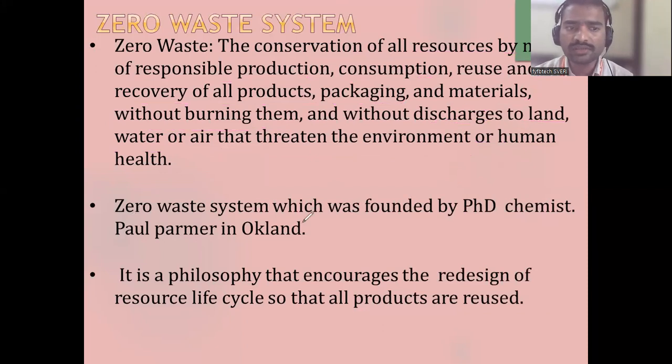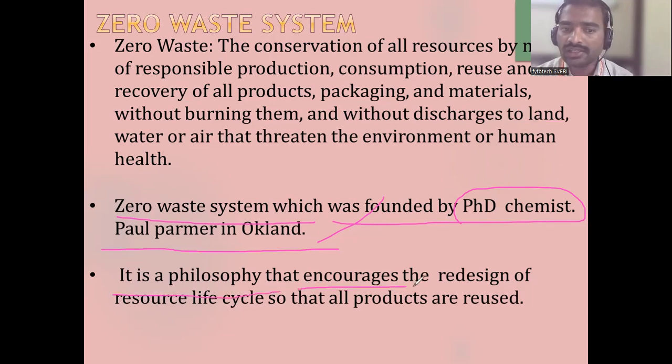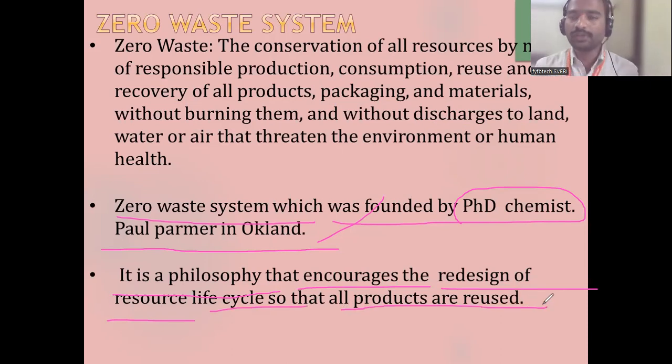The zero waste system was founded by a PhD chemist, Paul Palmer, in Auckland. He was the scientist, a chemist, who discovered this. It is a philosophy that encourages the redesign of the resources life cycle so that all the products are reusable.